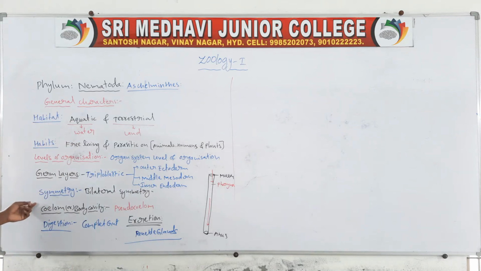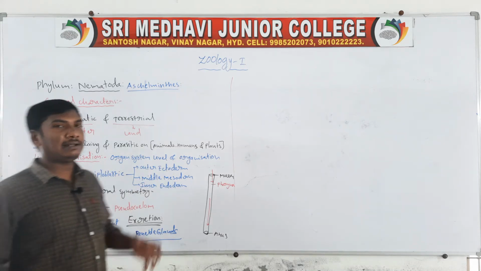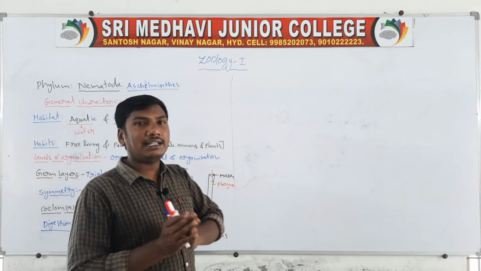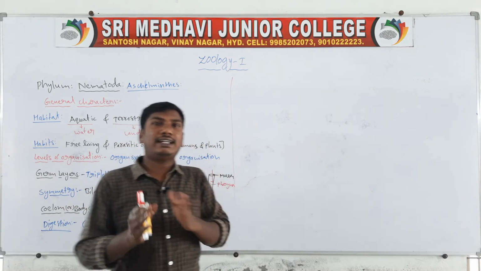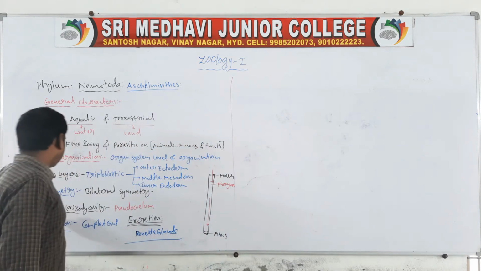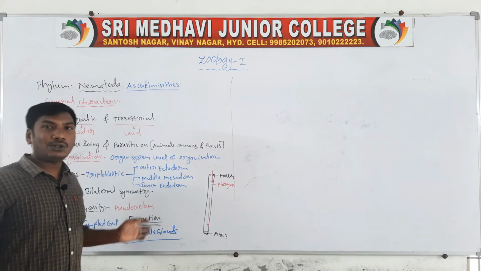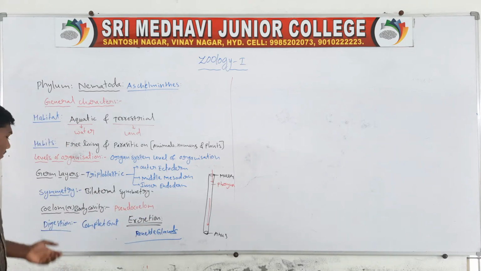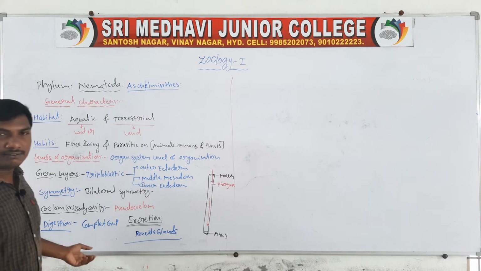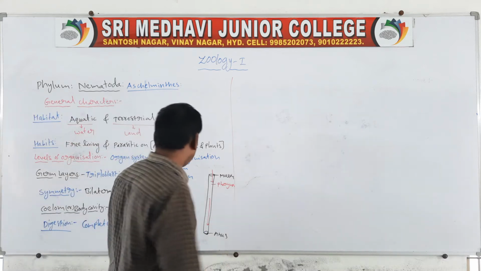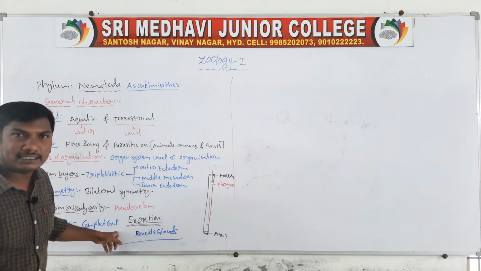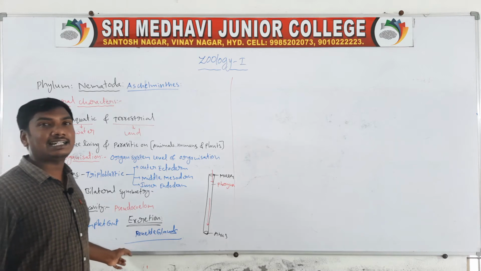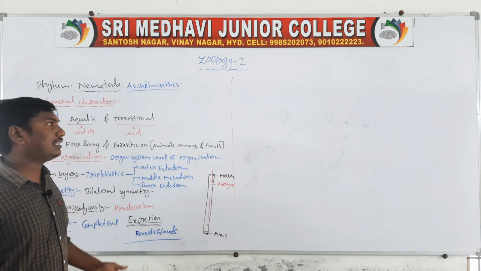Symmetry: bilateral symmetry. Coelom: pseudocoelom or false coelom. Digestion: complete gut formed for the first time. Excretion: renette glands.